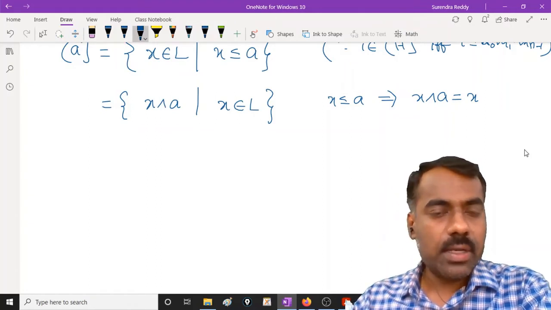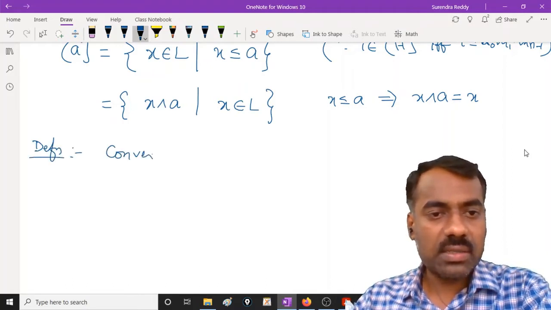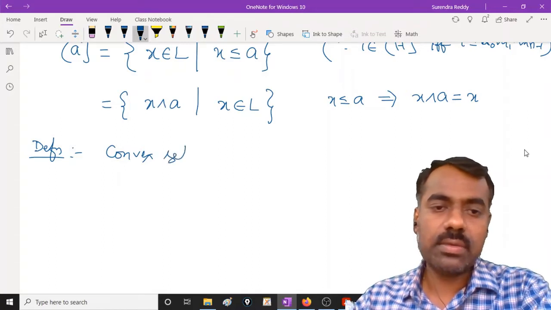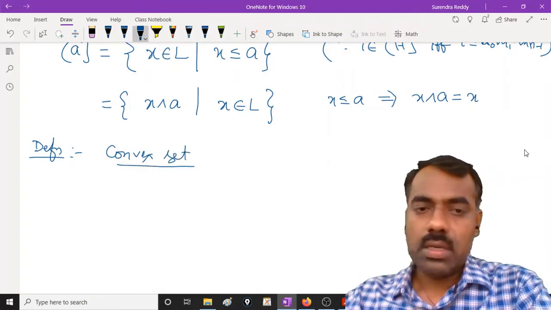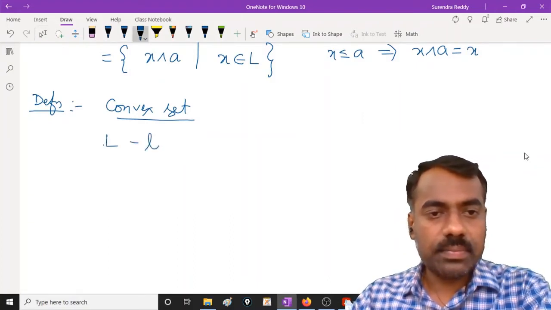This is principal ideal, and we also require another definition called convex set. Take L, a lattice.